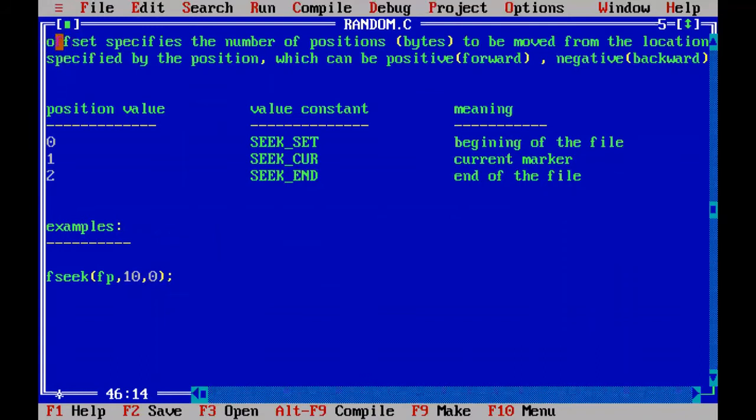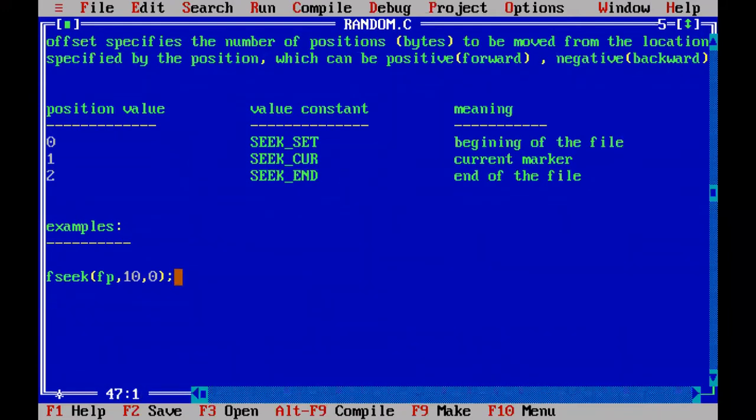The file marker is going to be moved forward 10 bytes. We cannot write -1 with respect to 0, because 0 means it is pointing to the starting of the file. If you go in a backward direction, nothing will be there. You must go in the forward direction only. So with respect to the 0 position, the starting of the file, I am moving 10 bytes in a forward direction.